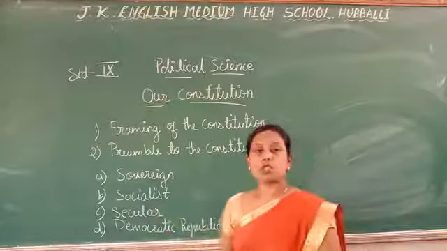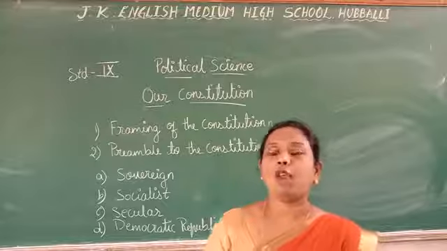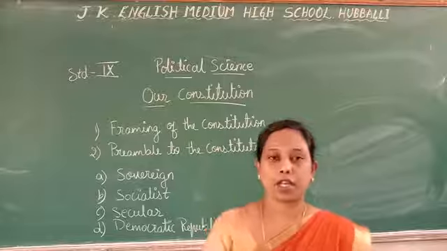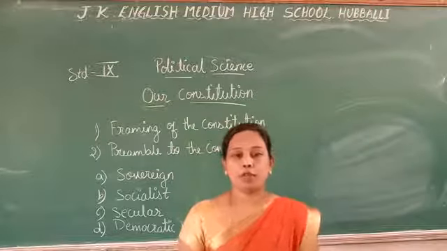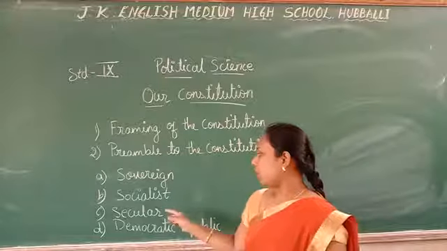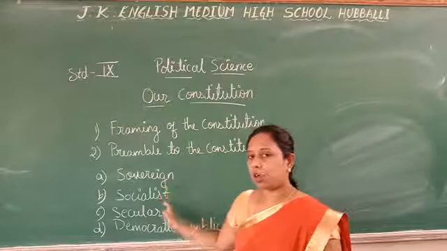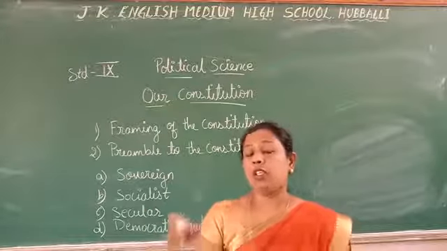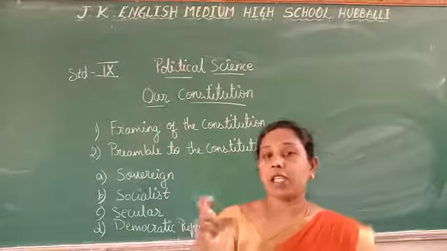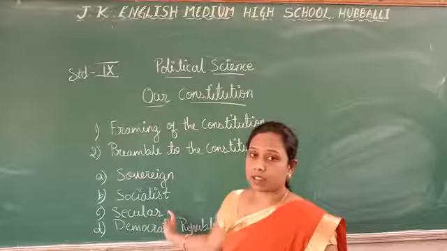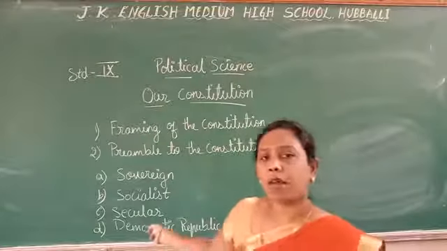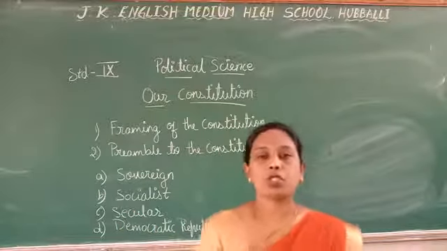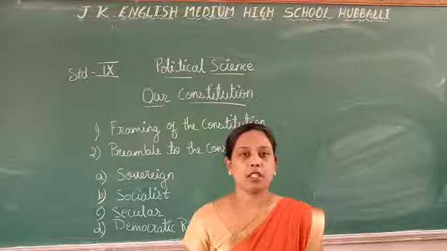And next one, that is socialist. Socialist means the goal of a constitution is to create social equality. That means each and every individual of a country is equal in front of the law, and to promote the welfare of the people of a country. Next, these two words, socialist and secular, were added later in our constitution through the 42nd Amendment in 1976. And the word secular was incorporated into our constitution in the 42nd Amendment in 1976.